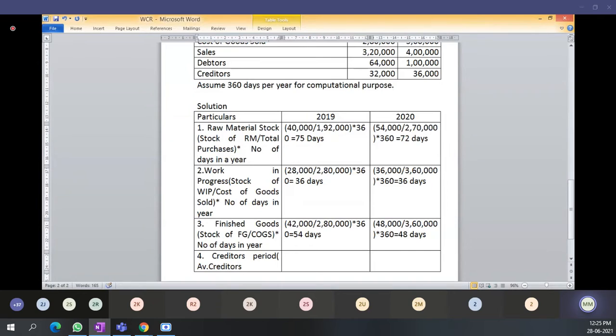Average creditors for 2019 is 32,000, divided by total purchases, sorry, instead of total sales write total purchases, multiplied by number of days in year.